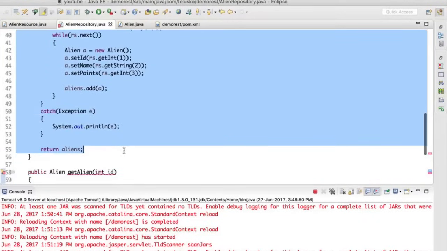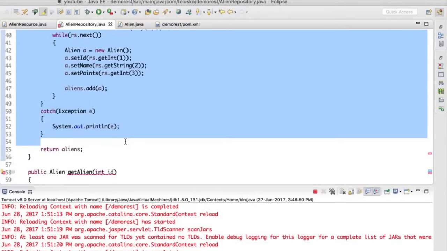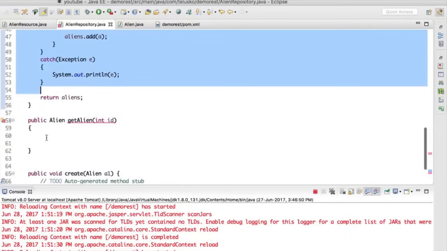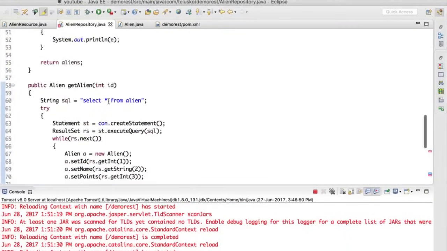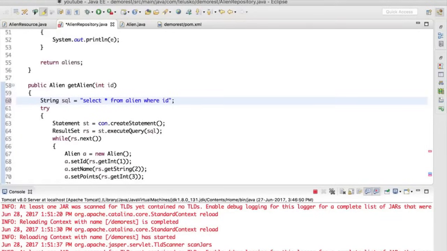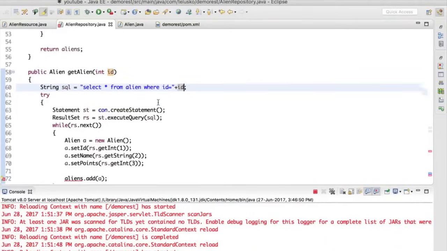So for that, we can copy this code and paste it here. Again, we can call it code reuse. That's what we are doing here, right? So instead of having select star, we have to say select star where the ID is equal to whatever ID you have defined here. Maybe if your ID is 101, it will fetch 101, right?